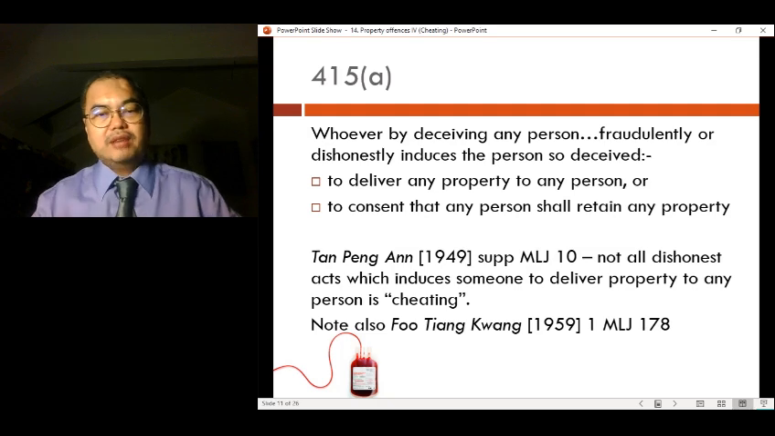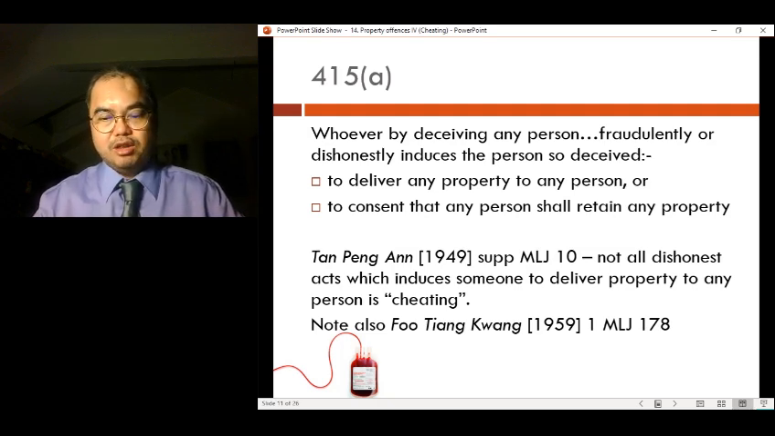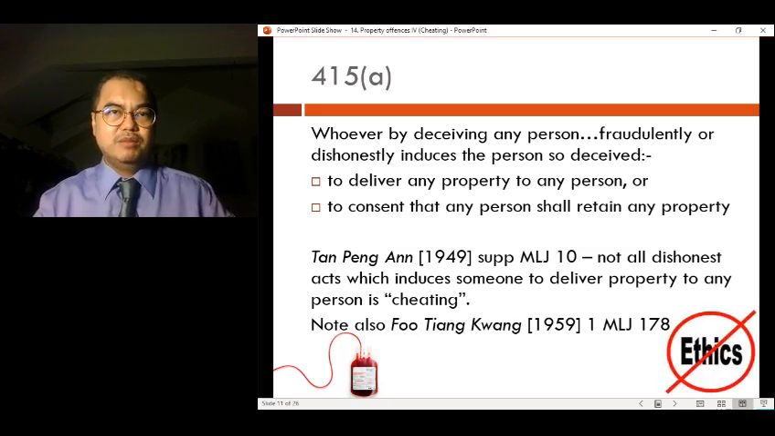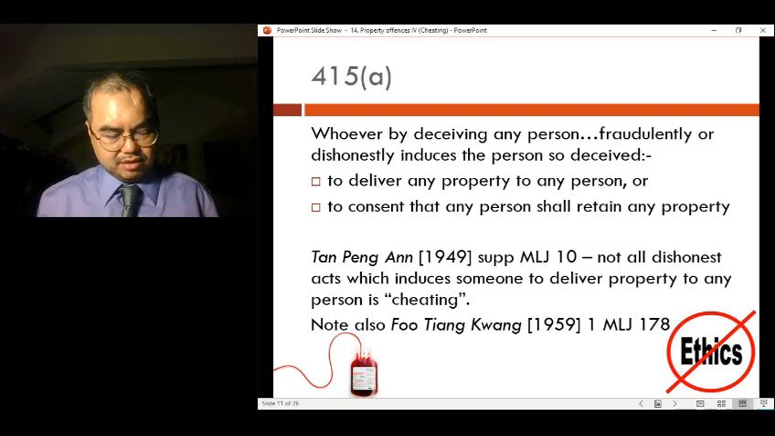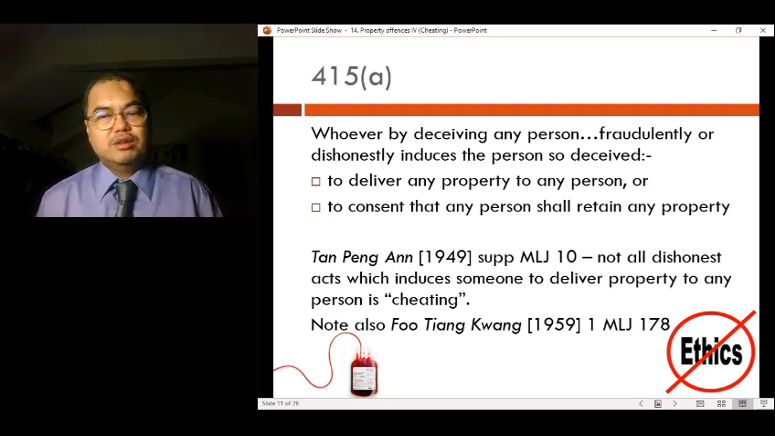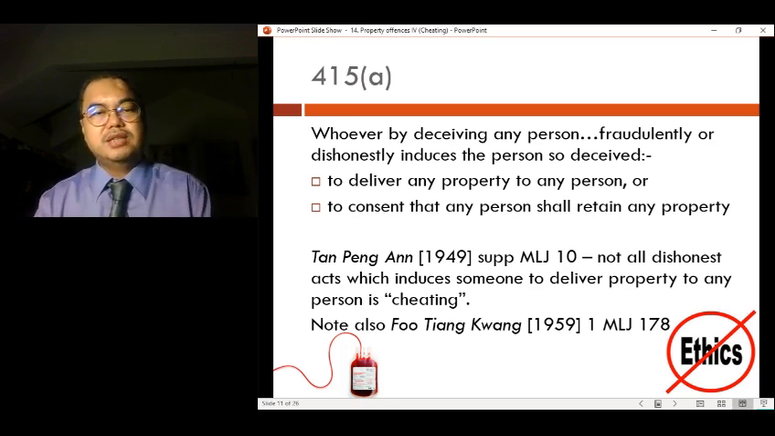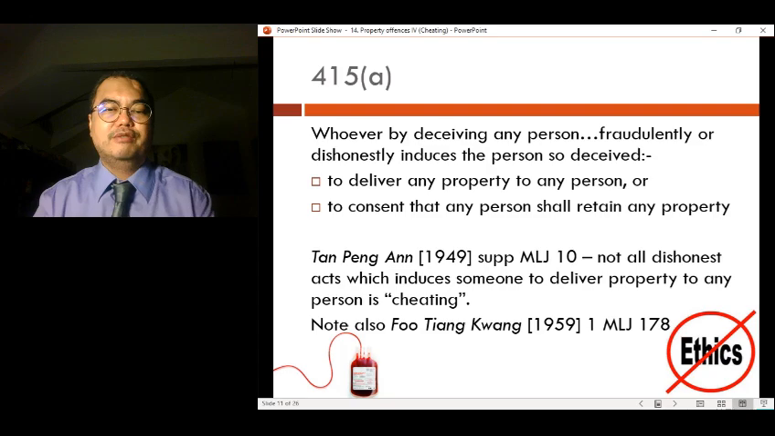Now they charged him for cheating, and the court held that there was no cheating committed, right? There was no cheating committed because his act of getting blood for money was not ethical, but it could not be right. It was not ethical. However, you could not say that it was dishonest. Can you say that it was dishonest? And in any event, the victims did get their blood after paying the money, right? They did get the blood at the end of the day, so it did not amount to cheating. So these are two exceptional cases, right? Tan Ping An and Fu Tianguang.